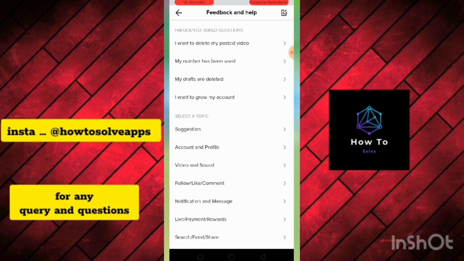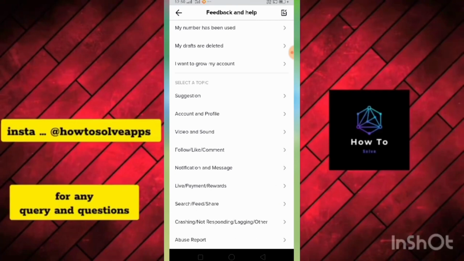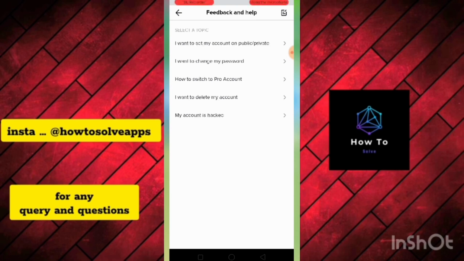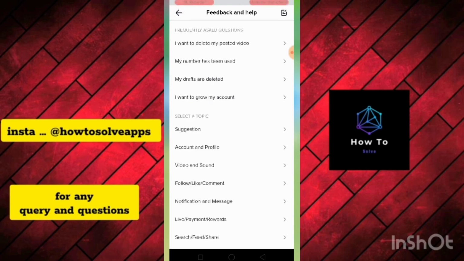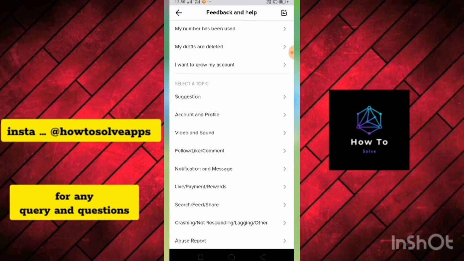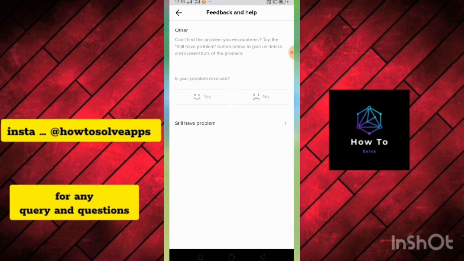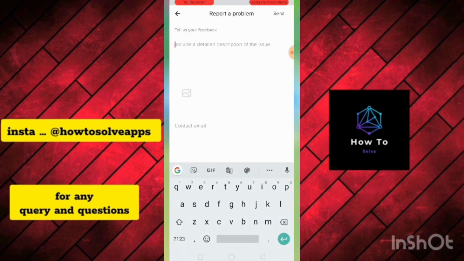So guys, here as you can see, my number has used, my drafts are deleted, I want to grow, suggestion, account, follow. So just click on the account and profile. Okay, account and profile, and then click on the account management. Okay, account management is not what we are looking for. Let's go back. And then let's go to a video and a sound. That's better. And go to other, and then click on this still have a problem, and then describe your problem here.